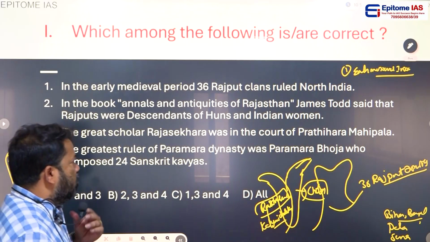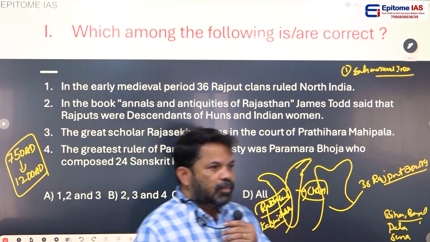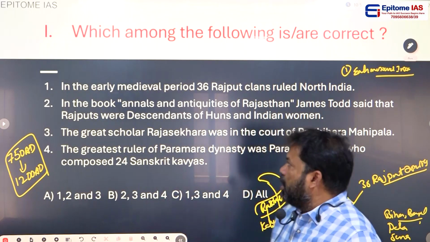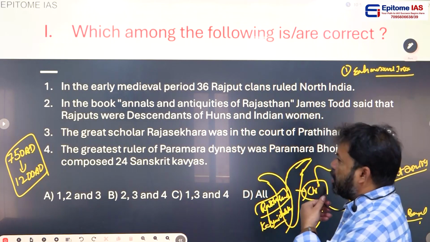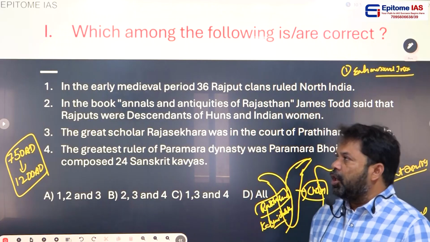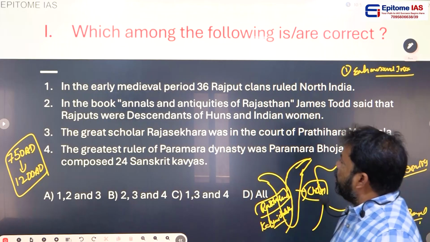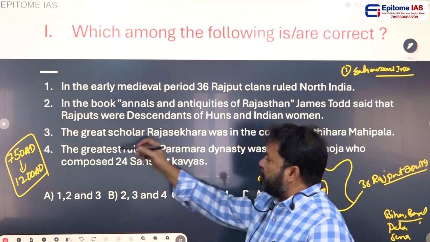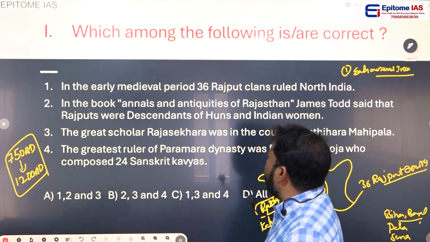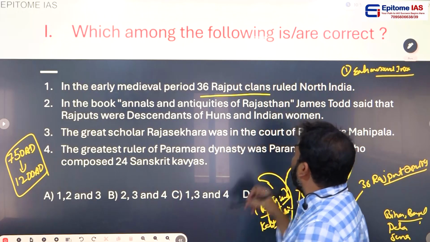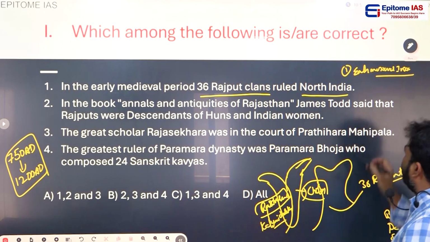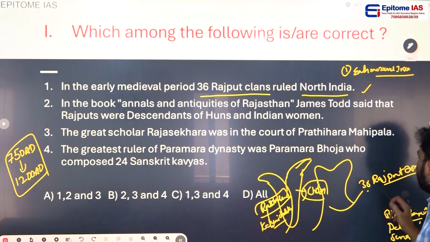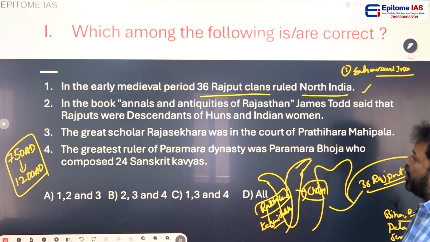Let's come to the first question. Which among the following is or are correct? In the early medieval period, it means 750 to 1200 AD approximately, 36 Rajput clans ruled North India. I told you this is the right statement. 36 Rajput dynasties ruled India.